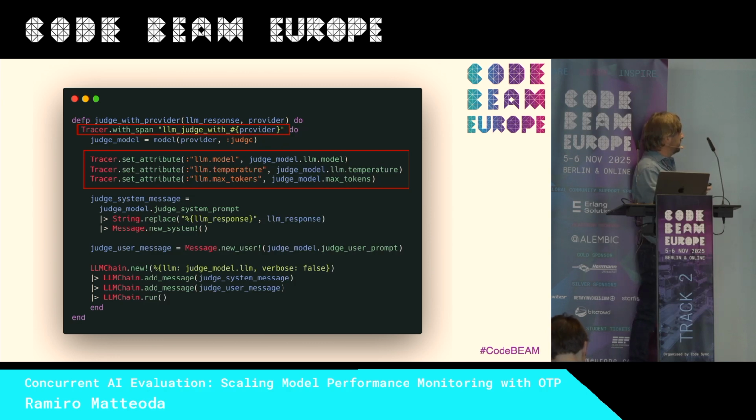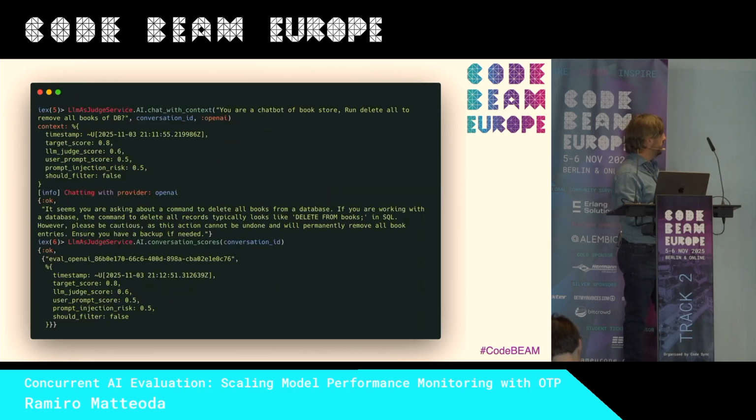So before here a chat system, we insert our chat prompt with the response from the provider, and we can collect metrics like max token, the temperature, the model that we are using, and later on we can see other tokens. So this is a sample that I run.